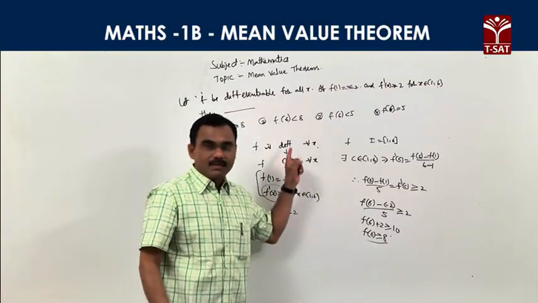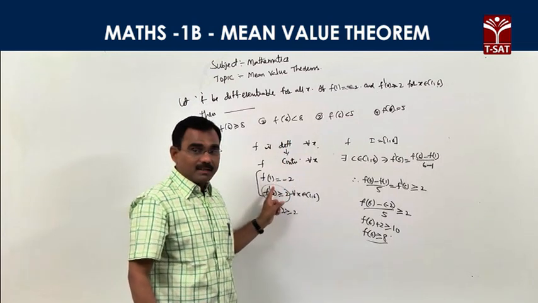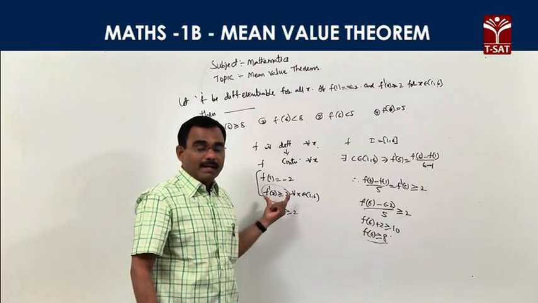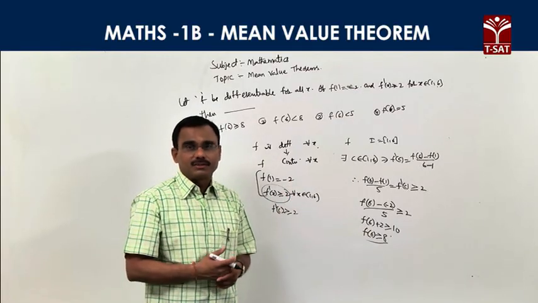So what is given? F is differentiable. Every differentiable function is continuous, and given f of 1 is minus 2, and every derivative is greater than or equal to 2, then some condition on f of 6 is given.